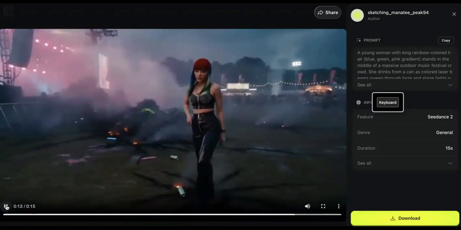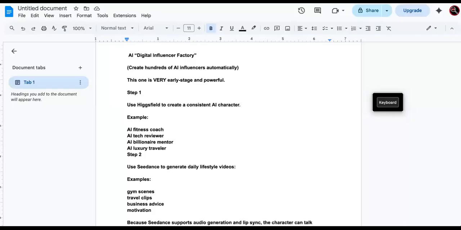All right. So you saw the first half where you got to decide if you were Agent Smith or if you were a Neo. The Neo wanted to build businesses with Higgsfield.AI and Seedance. This Agent Smith just wanted to go viral and make a couple bucks on YouTube. So I'm going to show you part two of that, where you can build your own AI digital influencer factory. So, how do you know this is a working business model? I'm going to have to show you so that you know that you can stay to the end.